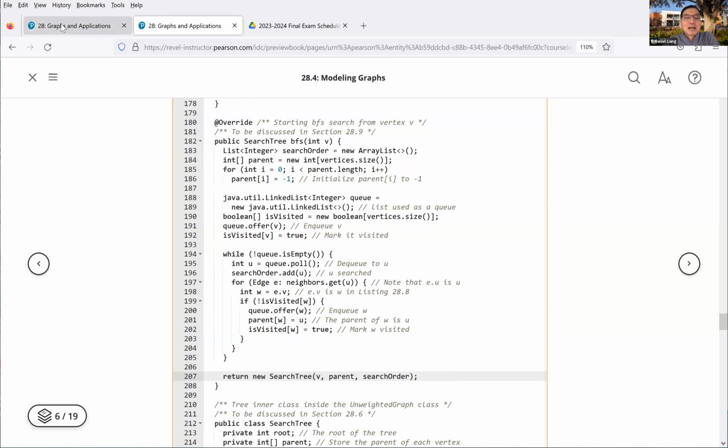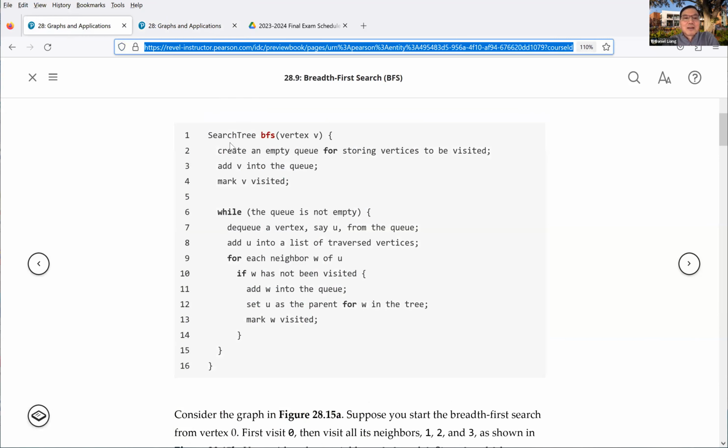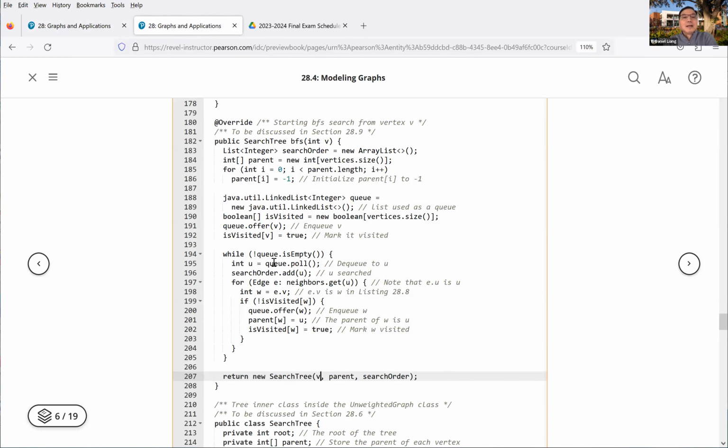If you come back and look at the algorithm, it's this part here: you add v into the queue and mark v visited. Then while the queue is not empty, you get a u. This is dequeue, pulling one element from the queue, and adding u to the search order.